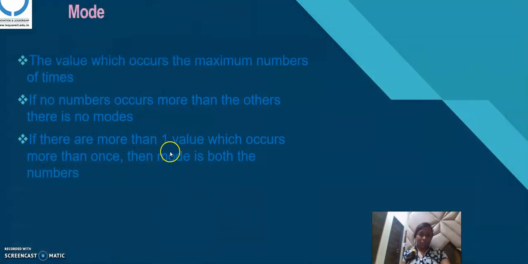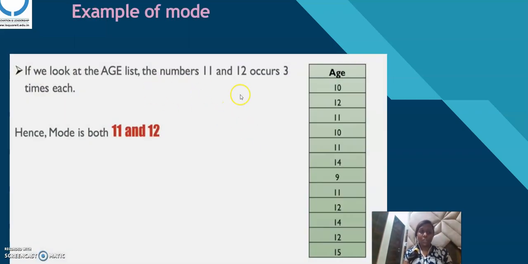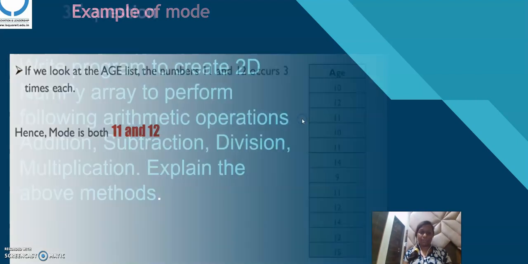Let's move on to the mode. Mode is the value that occurs the maximum number of times. If one number occurs the maximum number of times, then it's the mode of that list. If more than one number occurs the same maximum number of times, then all of those numbers are modes of this list. Let's see a quick example of the mode. Here is the age list, and in the age list 11 and 12 occur 3 times. So both 11 and 12 are the modes of this age list.